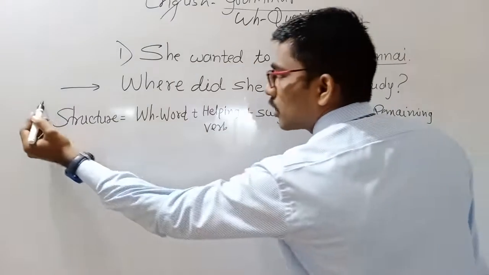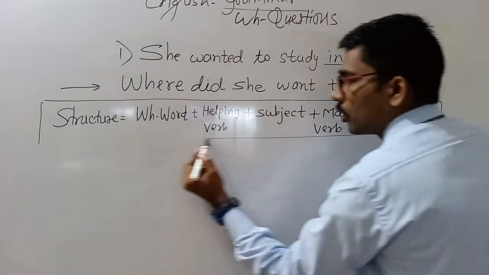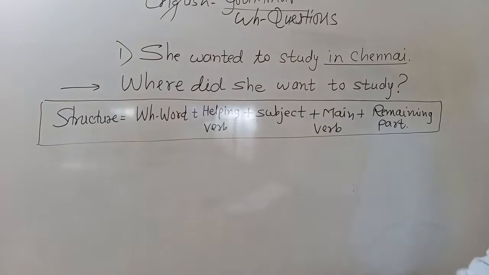So this is the structure of a WH question. Those who are new, just write down the example and the structure also.